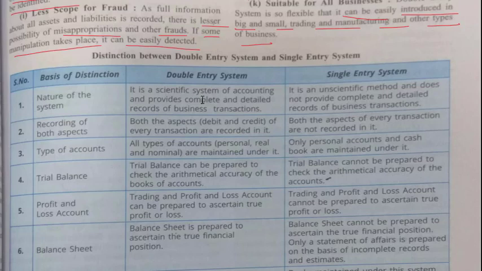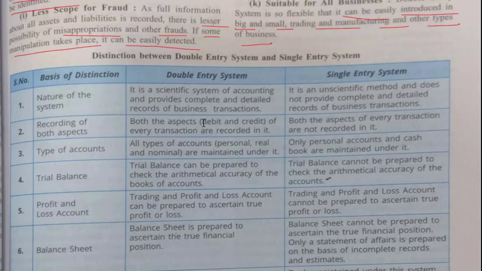Second point of distinction is recording of both aspects. In double entry system, both the aspects, that is debit and credit, of every transaction are recorded, whereas in single entry system both the aspects of every transaction are not recorded. Types of account, third point of distinction. All types of accounts, that is personal, real and nominal, are maintained under it, whereas in single entry system only personal account and cash book are maintained.